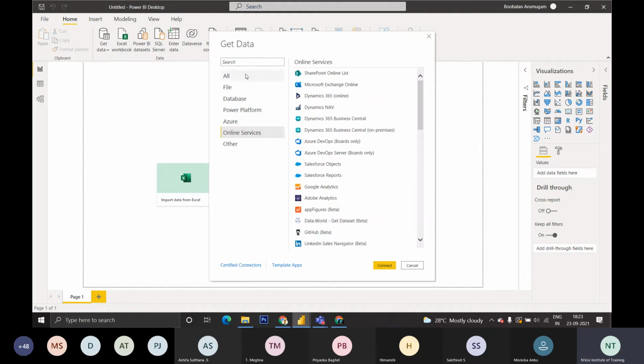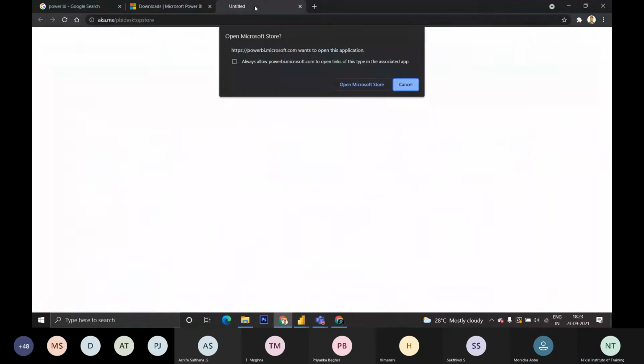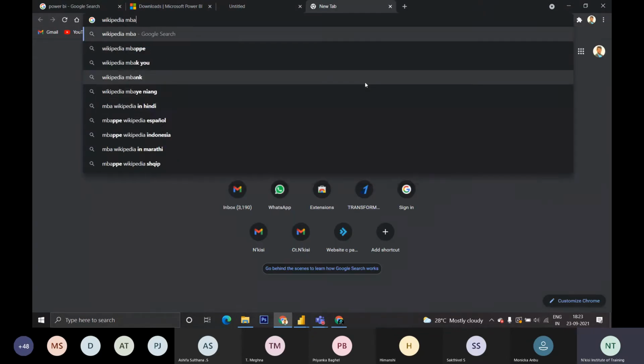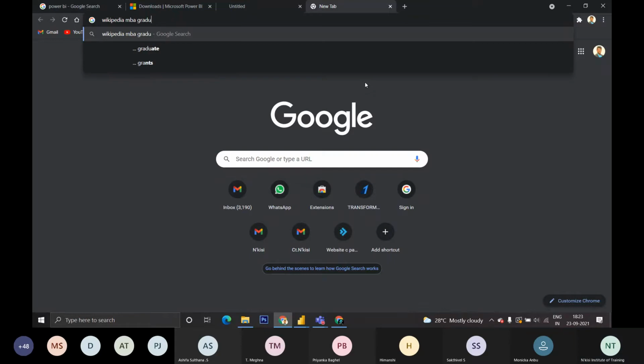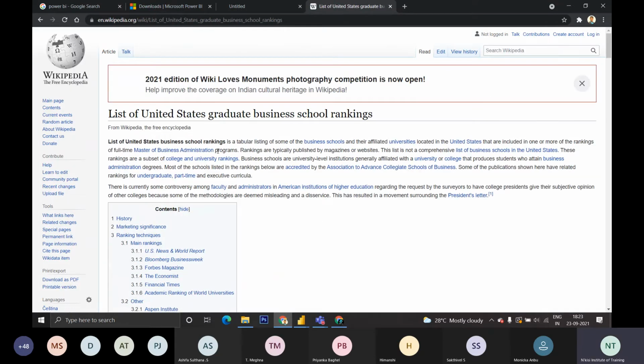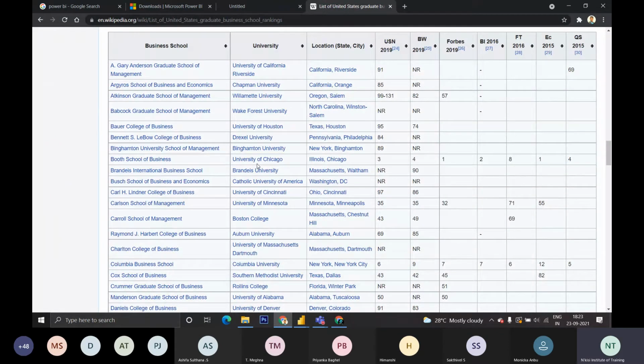For example, if I want to upload the data from a website, say I have some data in Wikipedia, the Wikipedia page for MBA graduates. It shows some rankings, business schools ranking. I want this table to be uploaded to my Power BI.